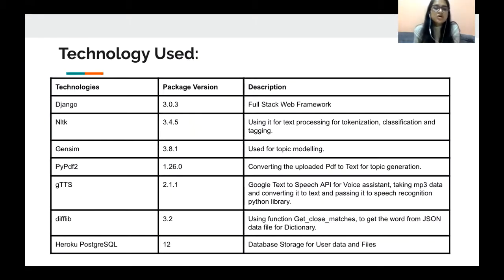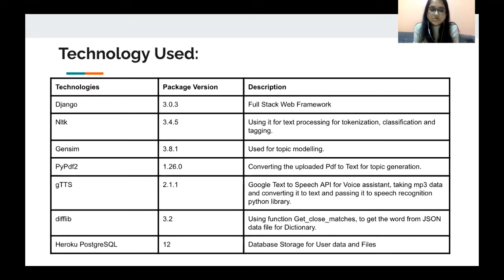Moving on to what technologies we've used to come up with this application, there are a couple of technologies which we've loved working with. Some of them are Django. The package version that we've implemented was 3.0.3, and this was a full stack web framework. NLP is our major core of this project. So we used NLTK, the Natural Language Toolkit. The package version that we've implemented for this was 3.4.5.